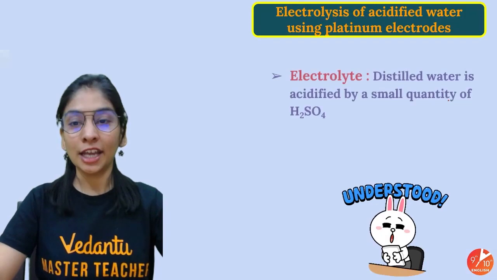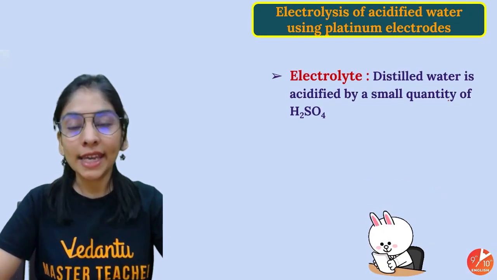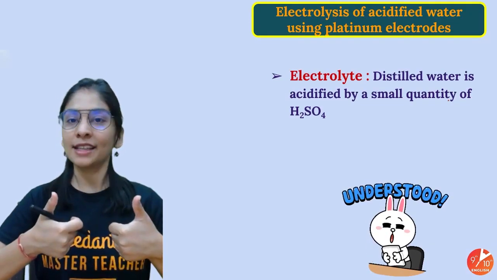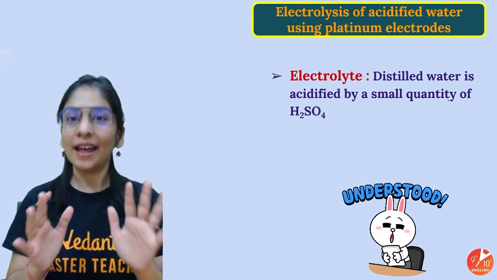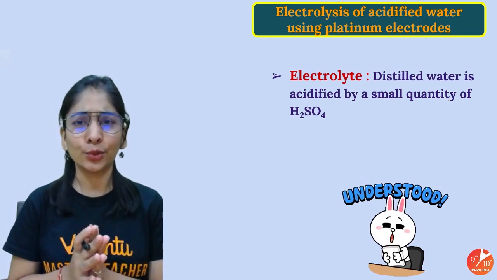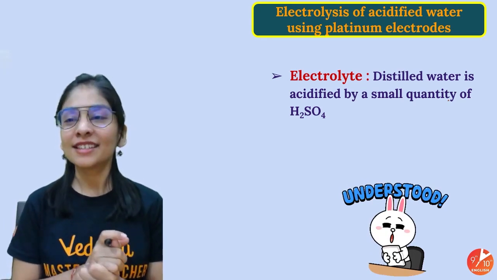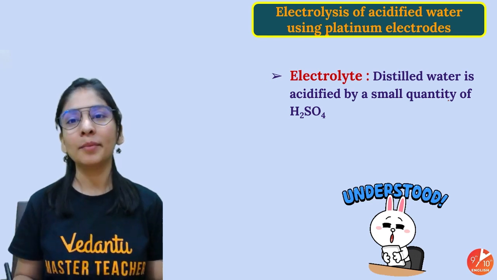Do not forget it. So let's start talking about all the cases one by one. Yeah, students, let's do it. Okay, as you understood whatever I have told you, I hope so. Electrolysis of acidified water using platinum electrode.